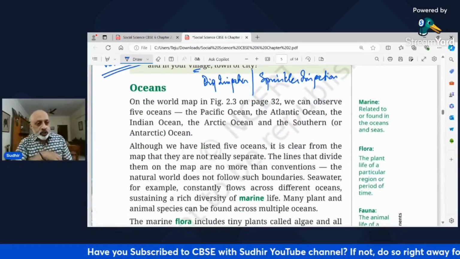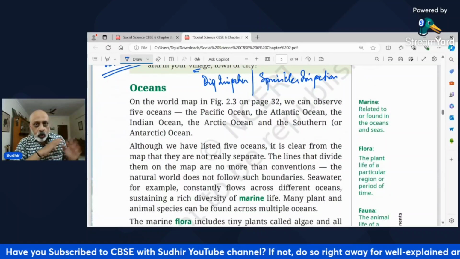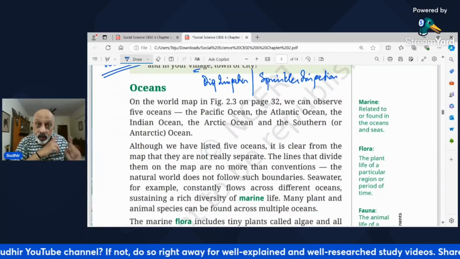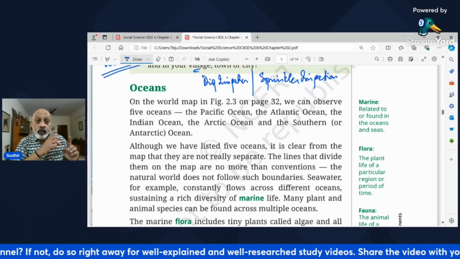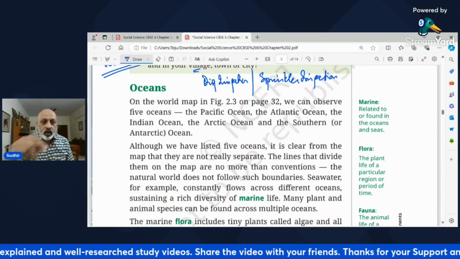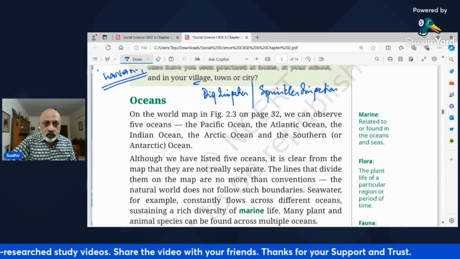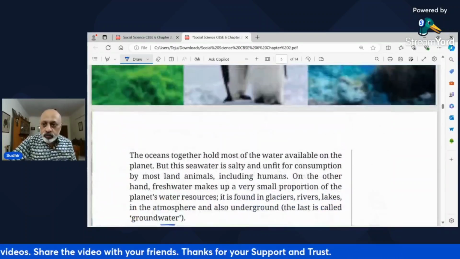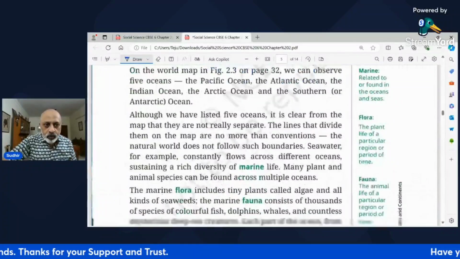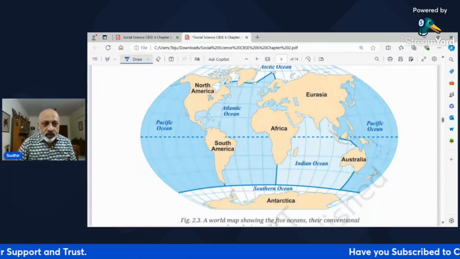Let's now come to oceans. Now on the world map, we can observe 5 oceans: Pacific Ocean, Atlantic Ocean, Indian Ocean, Arctic Ocean right on top, and the Southern or Antarctic Ocean. Figure 2.3 on page 32. ये कौन सा है देखता हूं मैं जाके. 32 तो आगे है. Okay, we'll just show the map so that it's clear at the same time.